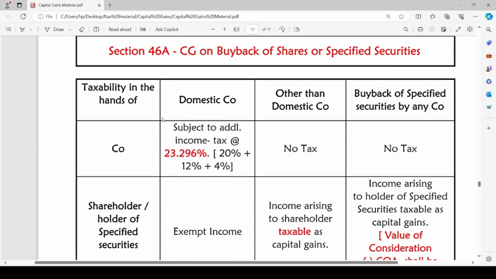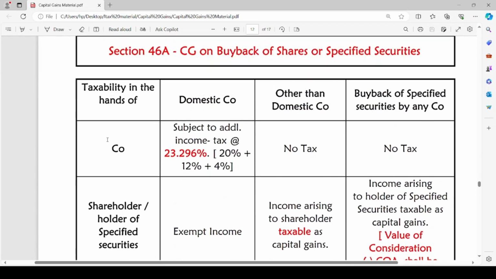On buyback of such shares, the domestic company has to pay additional income tax at the rate of 23.296%. But if the company is other than a domestic company, there will be no tax liability for the company. And for buyback of specified securities by any company, there will be no taxability in the hands of such company.